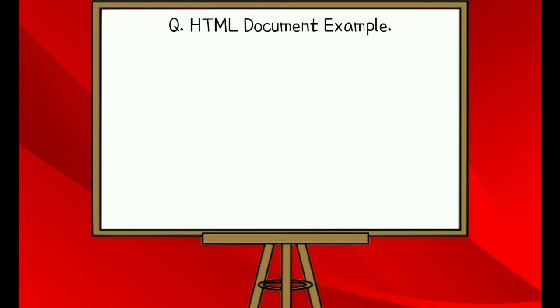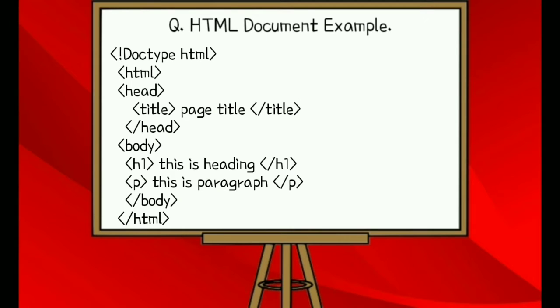Have a look at this HTML example. The doctype HTML declaration defines that this is an HTML5 document. The HTML element is the root element of the HTML page. The head element contains meta information about the HTML page, whereas the title element specifies a title for the HTML page. The body element defines the document's body such as headings, paragraphs, images, hyperlinks, tables, lists, etc. The H1 element defines a large heading. The P element defines a paragraph.